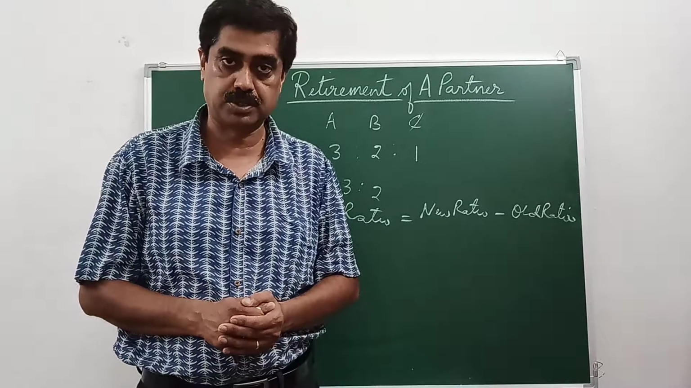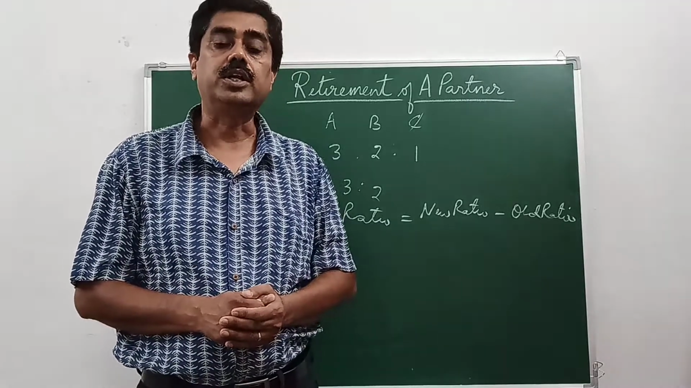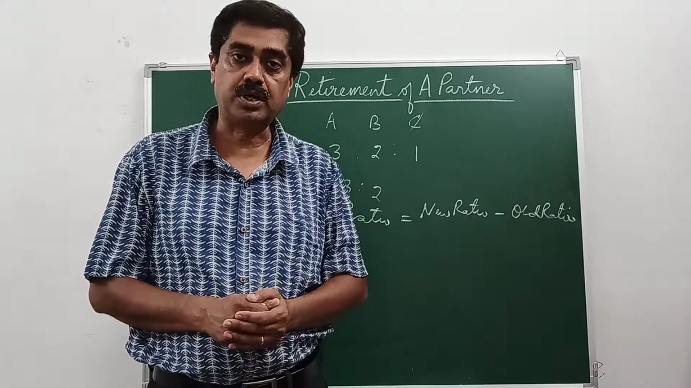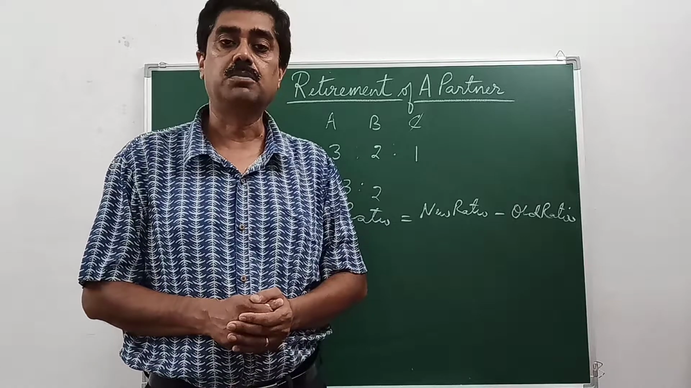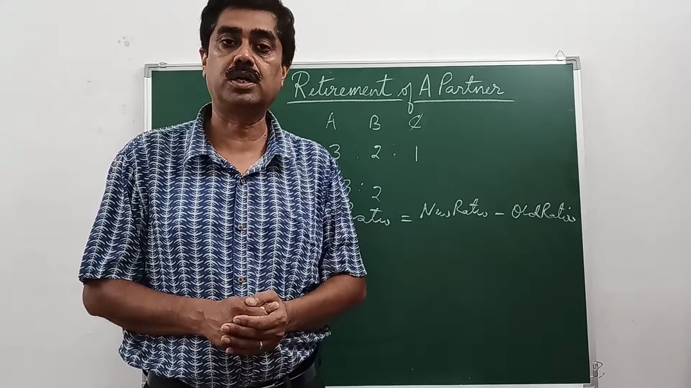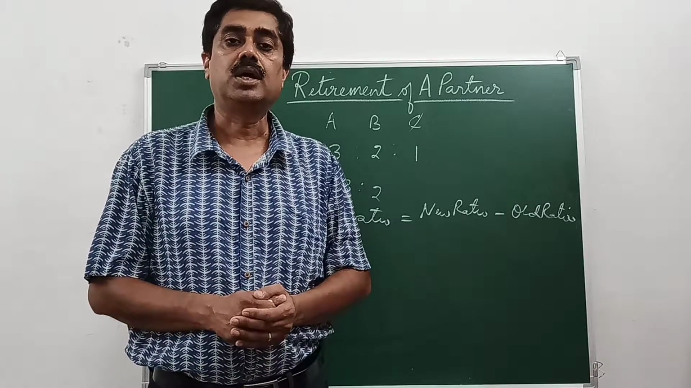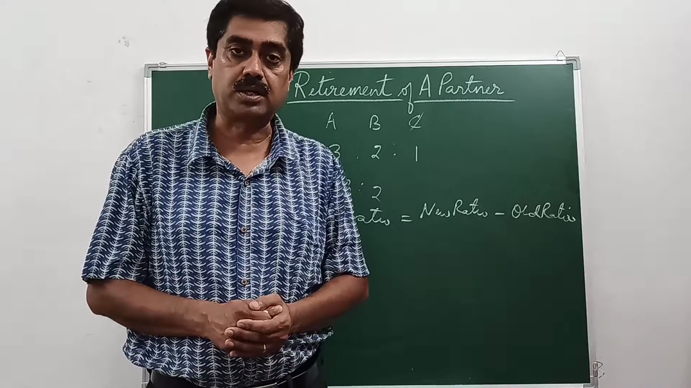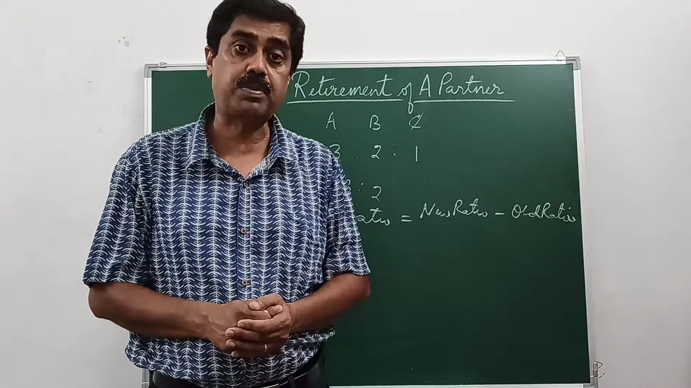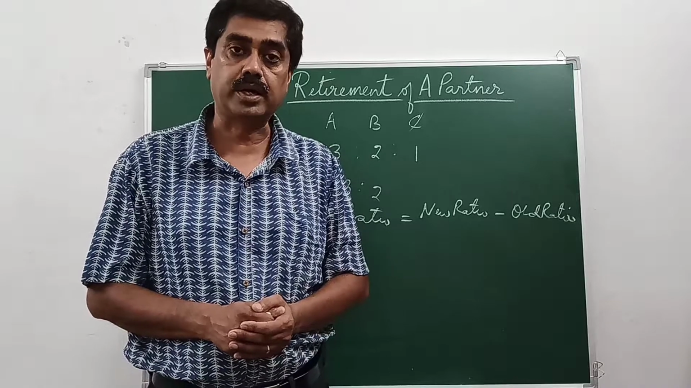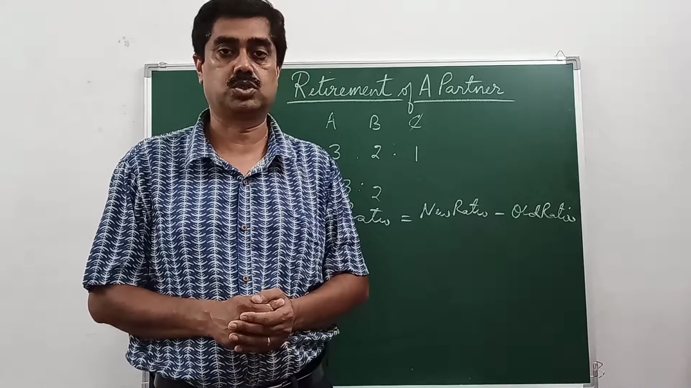Then treatment of general reserve, reserve fund, investment fluctuation reserve, workmen compensation fund, P&L account. All these are appearing on the liability side of the balance sheet. At the time of retirement of any partner, all of these will be credited to all the partners, including the retiring partner, in their old ratio.